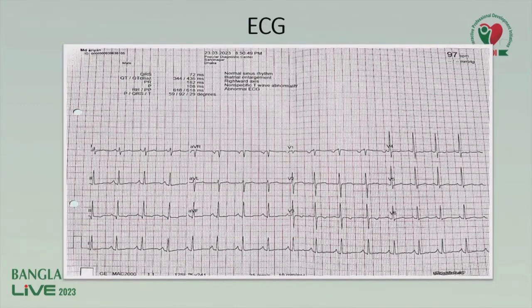So this was the ECG of the patient. Here we can see that there are features of LA enlargement in V1. There is right axis deviation, and also there are some non-specific ST changes in V2 to V4. And if we look carefully at lead V2, we will find that the height of the P wave is not enlarged, but the morphology of the P wave is a bit tented, it is not rounded. So it suggests the possibility of right atrial enlargement.